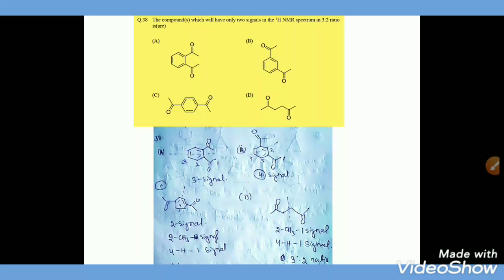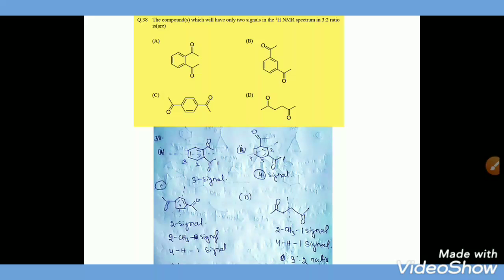And in C, when the plane is passed, there are only two signals: the two methyl groups, six protons, give one signal, and the four hydrogens give one signal, so it has a 3:2 ratio proton NMR peak.